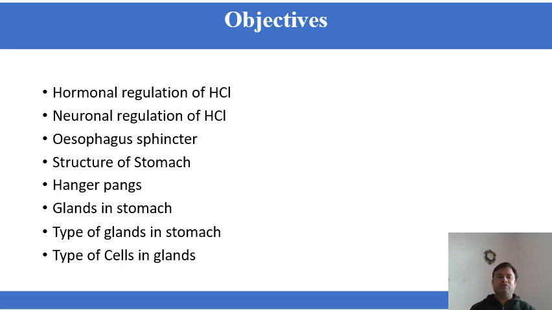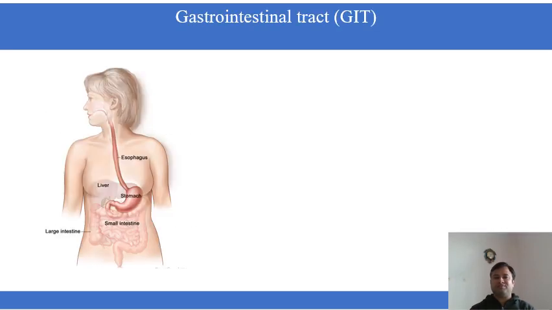So now we will discuss hormonal regulation of the hydrochloric acid, neuronal regulation of the hydrochloric acid, some discussion about the esophagus sphincter, structure of the stomach, hunger pains, glands in the stomach, type of the gland in the stomach, type of the cell in the glands.